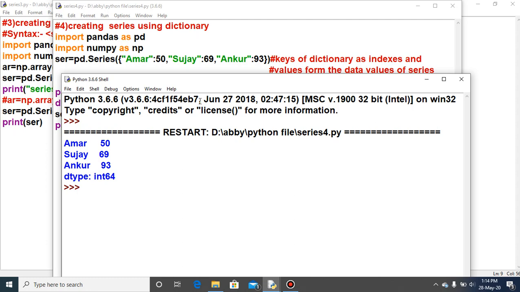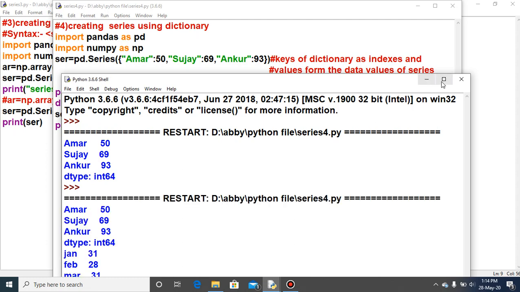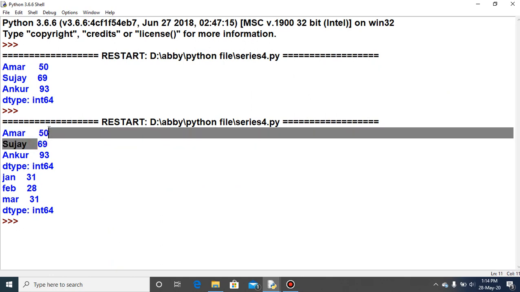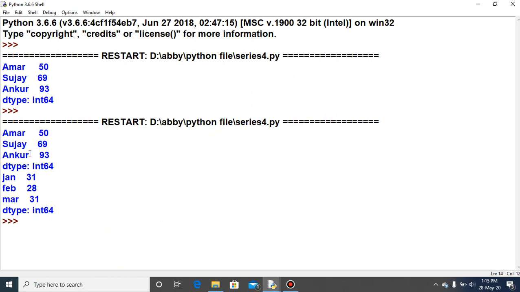Control S, F5. So pay attention here. Look here. First the previous dictionary is coming: Amar, Sujay, Ankur, 50, 69, 93, that I discussed. Jan, Feb, March is the new dictionary with the values 31, 28, 31.